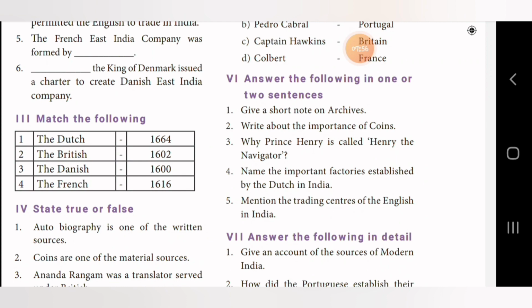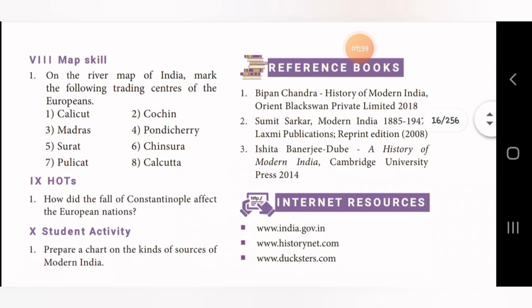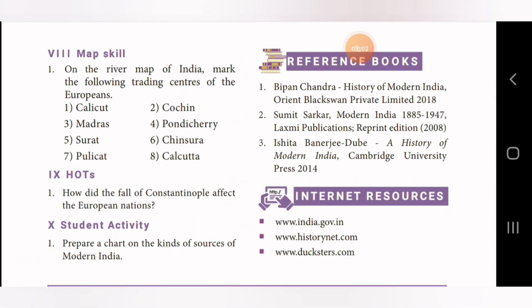Before we start the short answer, we'll see the map. So we have map skill in this lesson and we have this in exam also. On the outline map of India, mark the following 8 trading centers of the Europeans.